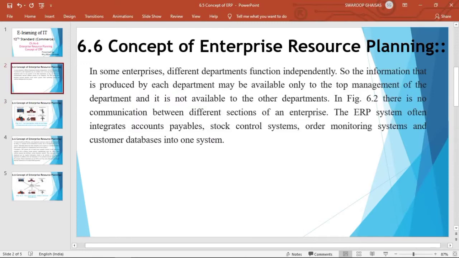See, this is a traditional system, that is data of every department is kept separately. But an ERP system often integrates the accounts payable, stock control systems, order monitoring systems and the customer database into one system so that it will be accessible to every other department as well.